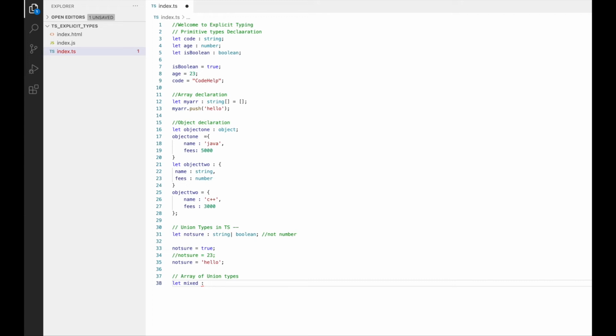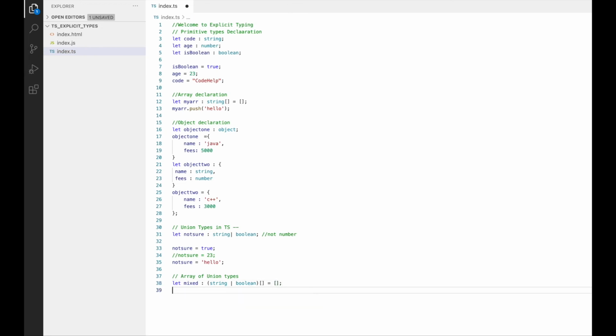So I can do colon, parenthesis, first data type string, followed by a pipe operator to separate the different types that I want to add. Then the second data type boolean in our case, and close parenthesis followed by open close square brackets, and let me initialize it to an empty array.